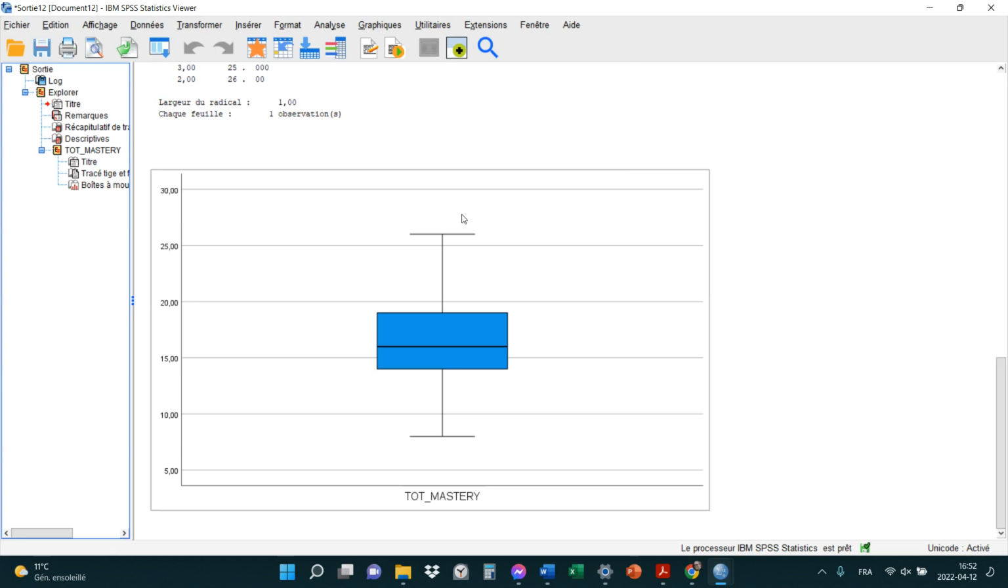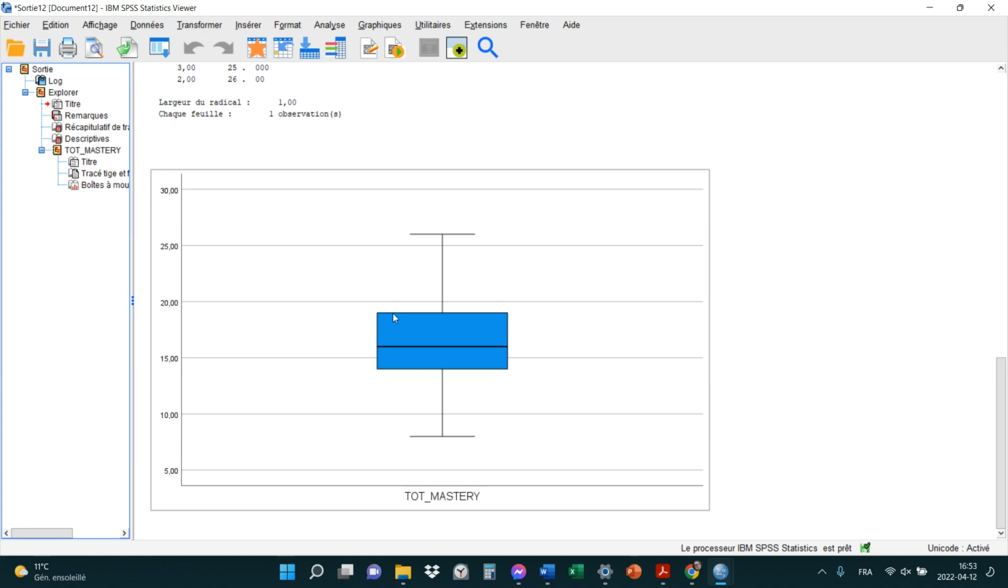Si une valeur est au-dessus ou en dessous de 1.5 fois la distance entre ça et ça, donc on prend la distance entre ça et ça, on la multiplie par 1.5, on la met en haut, puis on la met en bas. Si une valeur tombe à l'extérieur de ça, donc soit en haut ou en bas, ça va être considéré une valeur extrême.